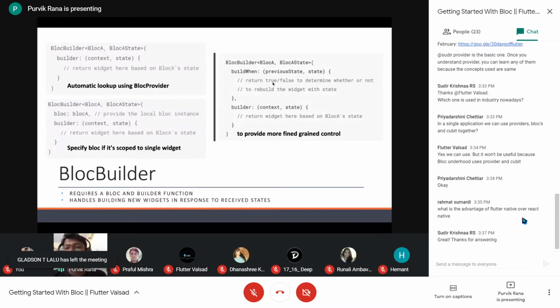Returning true will trigger the builder to provide a UI based on the current state, and returning false will not trigger the builder to provide the updated state, so it will skip that one. So this is the block builder, which is mainly to update the UI on the basis of the different states of the particular block.